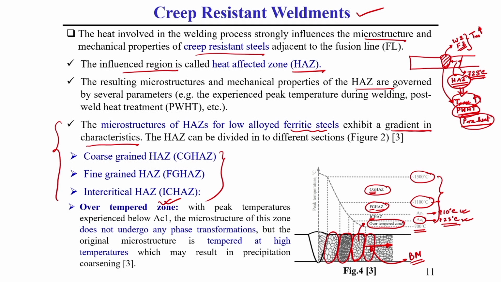So, you see in this heat affected zone, grain structure variation has taken place. Due to this grain structure variation, most of the creep related effect has also taken place in this main zone. That is why I have written the influence region for this creep design is the heat affected zone.